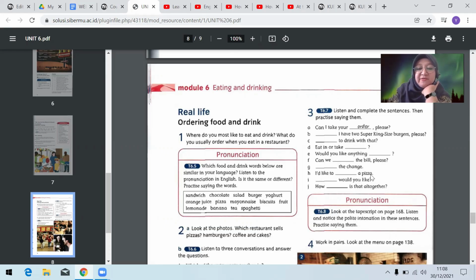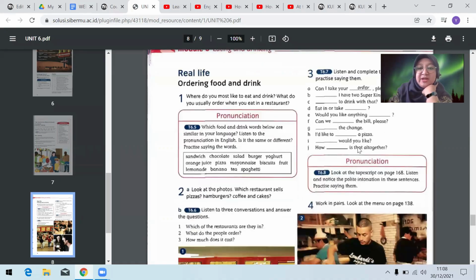I'd like to have a pizza. Kemudian, would you like? Nah, what would you like? Apa yang Anda mau pesan gitu. Kemudian di sini, is that all together? Nah, so these are the example of how to order food, and you can see from the video some expression of how to order food.